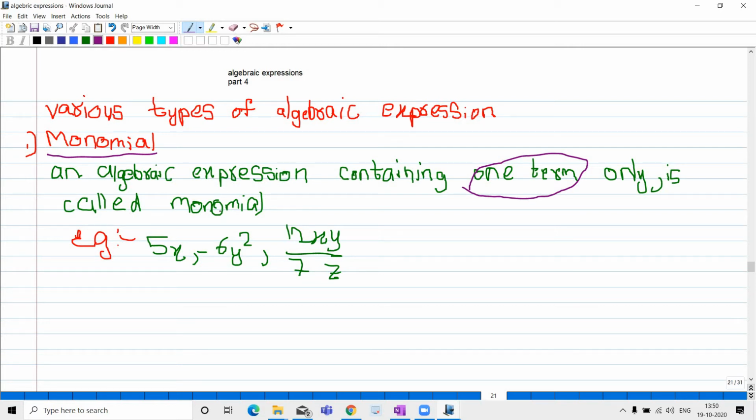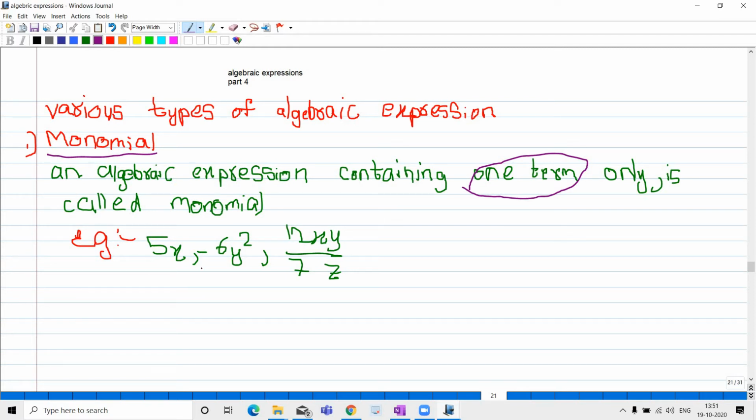Here we know about terms. Terms are several parts of an algebraic expression separated by plus or minus signs, and they are called the terms of an expression. You got my point, I'm thinking. I'm repeating the definition: several parts of an algebraic expression separated by plus or minus signs are called the terms of an expression. Means in an algebraic expression, the expression is divided into several parts: part 1, part 2, part 3.